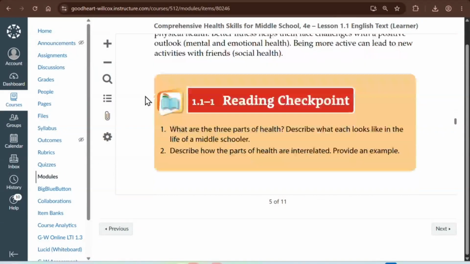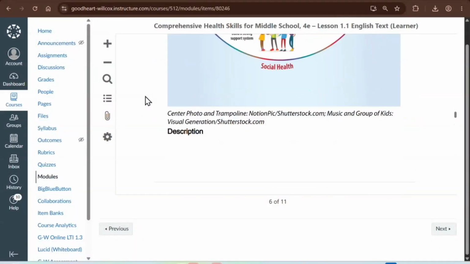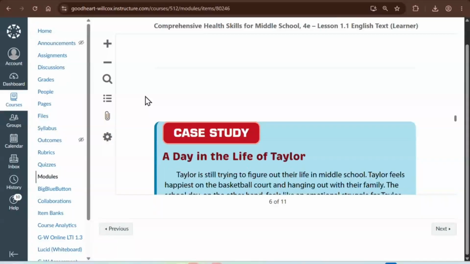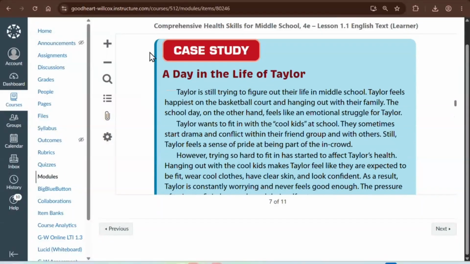Notice I'm scrolling down. By scrolling down, we do meet accessibility guidelines. If the students need the pages read to them, they can use their built-in screen readers from their browser.